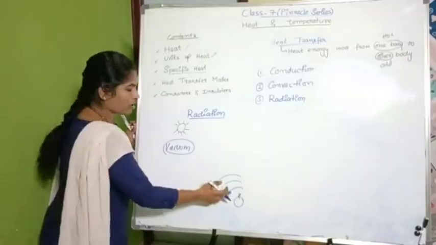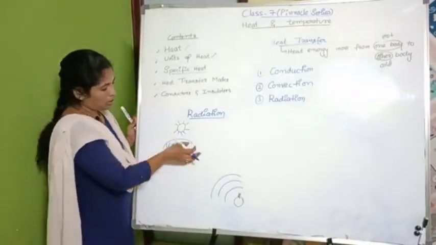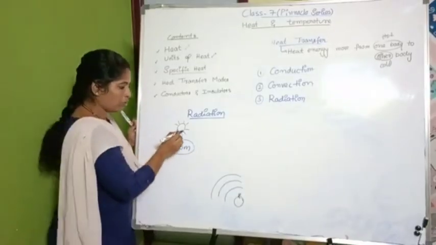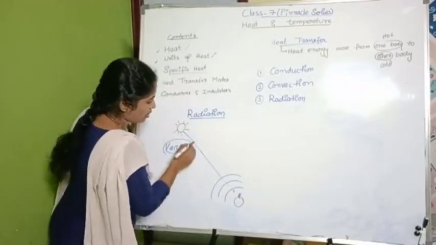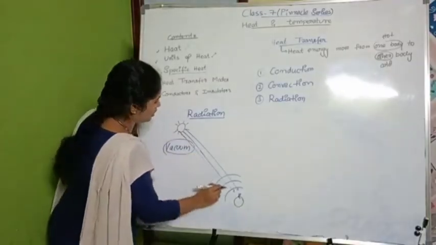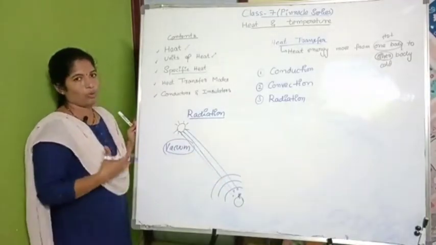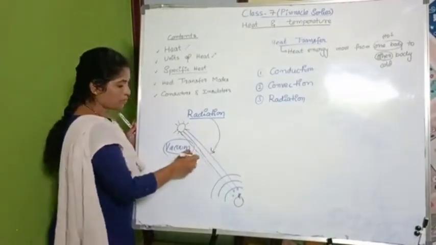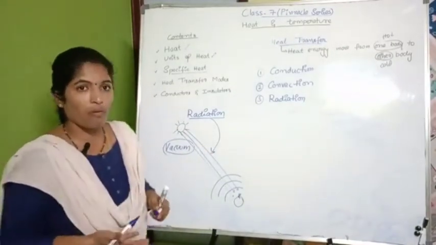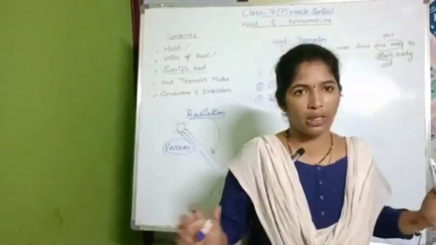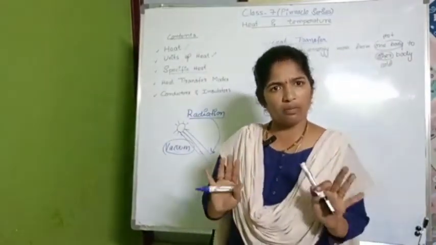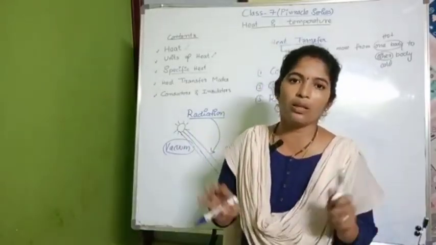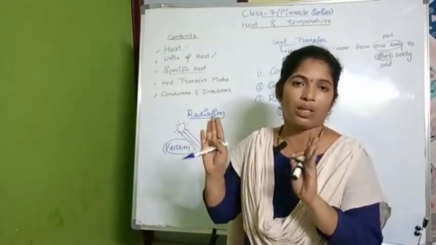Here there is no contact with the sun. Here it is vacuum. Whether the particles are moving, no. But still you get the sun rays, and along with the sun rays, you will get radiation also. That means slowly the heat will increase. This is called radiation. That means the process of transfer of heat without any medium. We don't require any mediator. Whether we require a mediator? No. Even if there is no mediator, the heat is transferred.